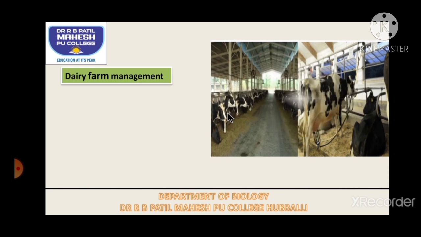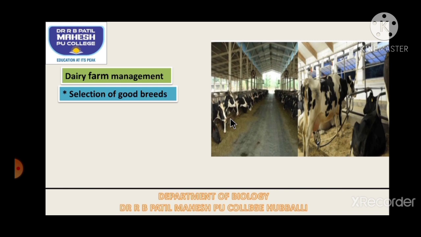Now imagine that we have a dairy industry, how do we have to manage it? This can be asked for a 3 or 5 mark question. So let's try to see. Say this is one dairy farm, and how we have to take care of the cattle and also the farm. That is dairy farm management.